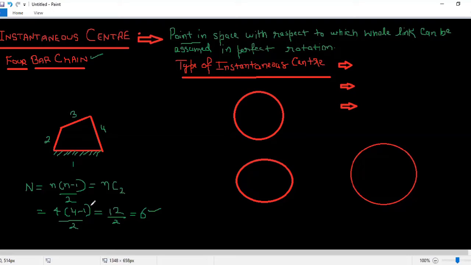Starting with the first one, 1 and 2 are joining over this point. So I can say this is the instantaneous center and I will call it I12, the instantaneous center of link 1 and link 2. Similarly over here, 2 and 3 are joining, so this is the instantaneous center between link 2 and link 3. Talking about this one, this is between 3 and 4, so it is I34, the instantaneous center of link 3 and link 4. And talking about the last one, that is 1 and 4, I will say this will be I14.